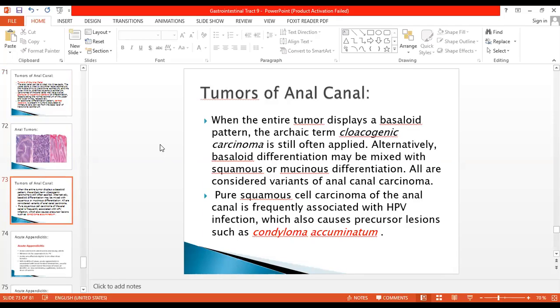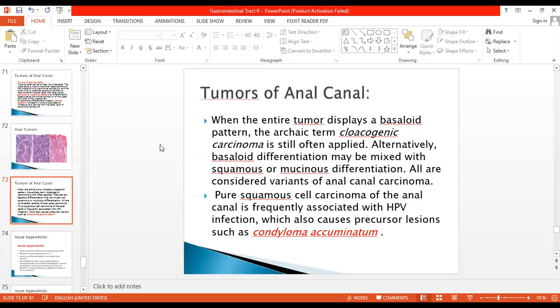Alternatively, basaloid differentiation may be mixed with squamous or mucinous differentiation. All are considered variants of anal canal carcinoma. Pure squamous cell carcinoma of the anal canal is frequently associated with human papilloma viral infection, which also causes precursor lesions such as condyloma acuminatum.